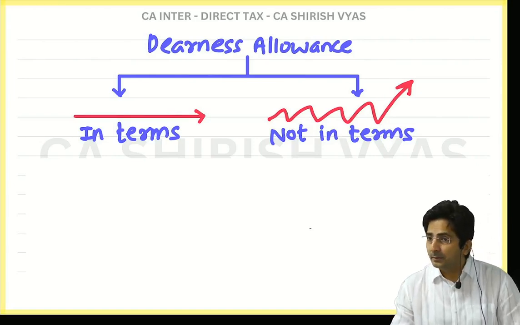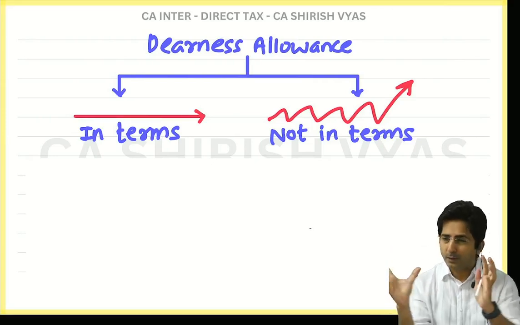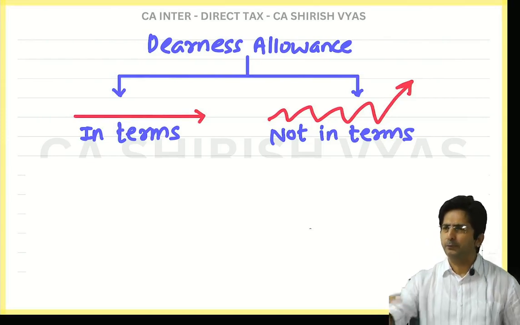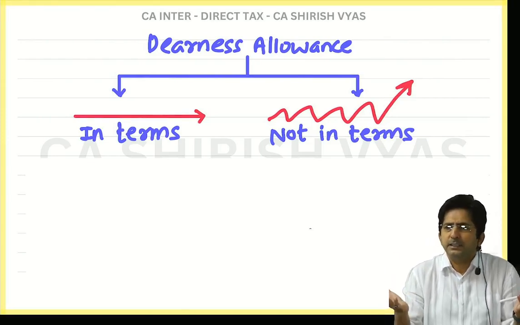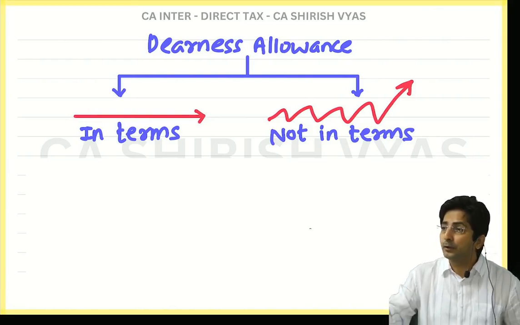Why? Because see, government is making formula. And formula, what is the nature of a formula? It is something fixed. And something which is fixed should depend upon something which is fixed, not something which fluctuates according to the inflation.